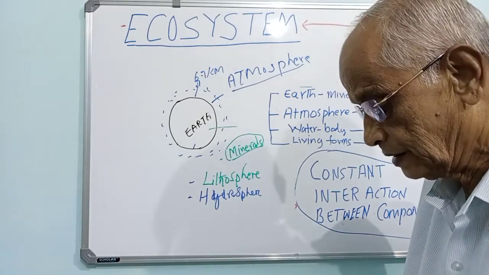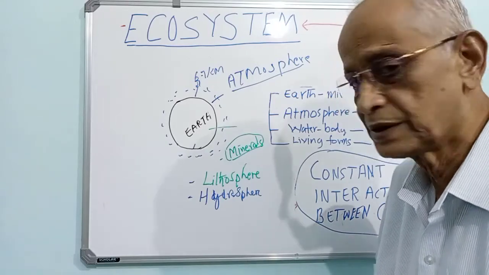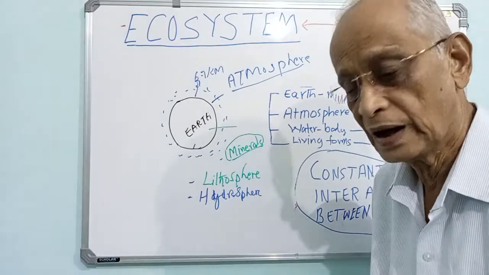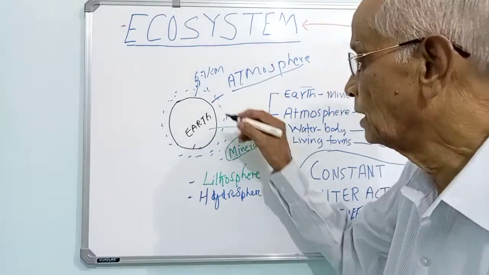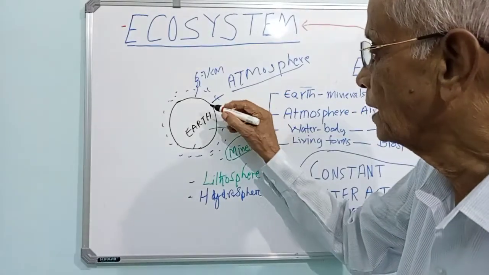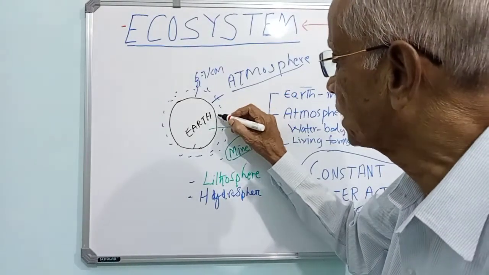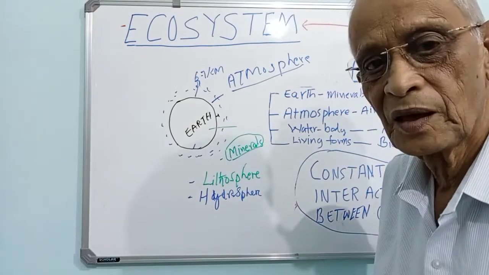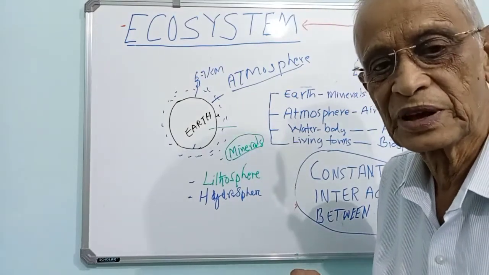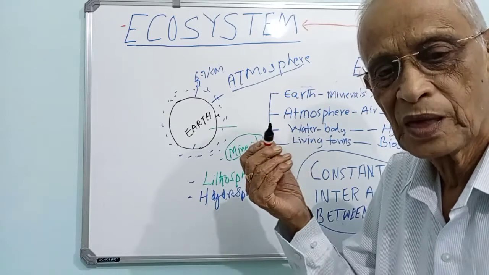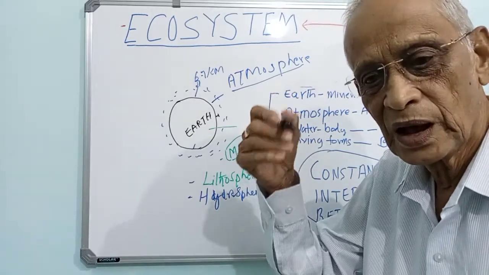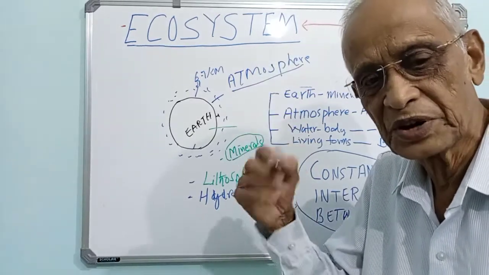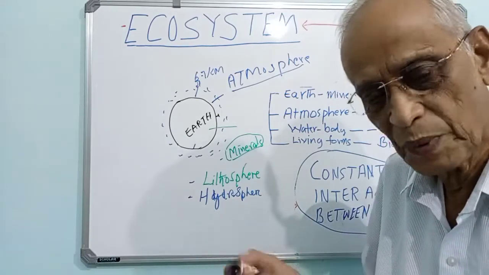Then there is one more very interesting thing the Earth has, a very small section on the surface of the Earth. If you think of the biggest tree, maybe about half a kilometer, that may be possible.